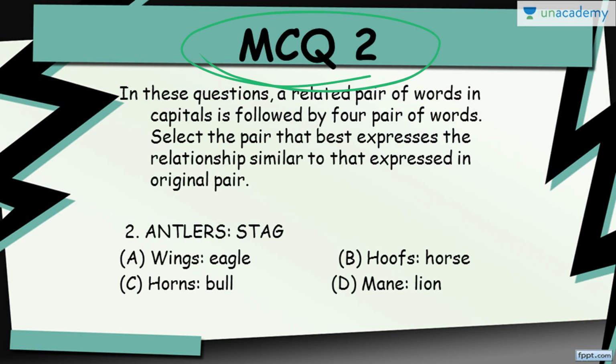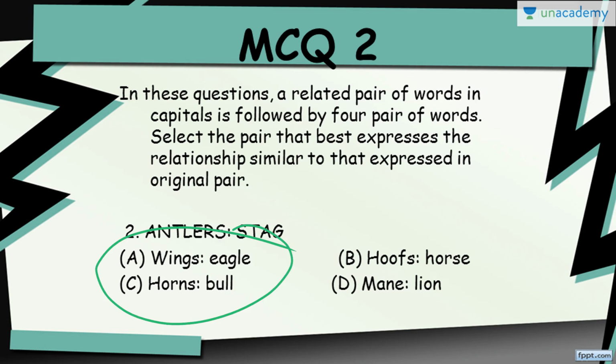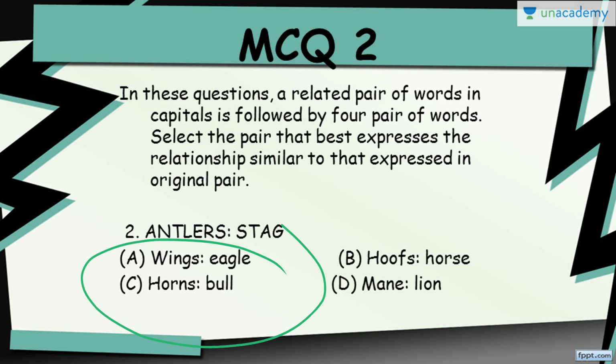I'll answer it. Now, the second MCQ is: in these questions, a related pair of words in capitals is followed by 4 pairs of words. Select the pair that best expresses the relationship similar to that expressed in the original pair. So the question says antlers and stag. The way antlers are related to stag, what is the correct option? What is the same connection which we can find in any of these 4 options? Take your time. Pause the video if you want to.